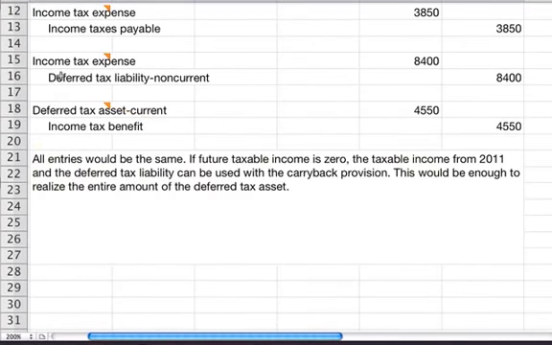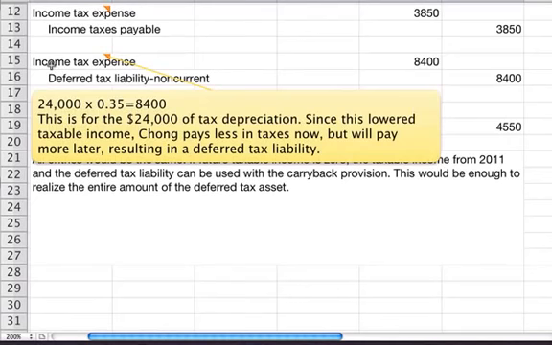This is for a deferred tax liability. So the $24,000 of tax depreciation, since this lowers taxable income, Chong pays less in taxes now, but he'll pay more later, which results in a deferred tax liability of $8,400.